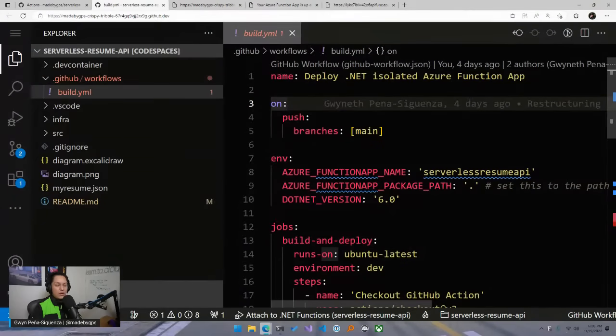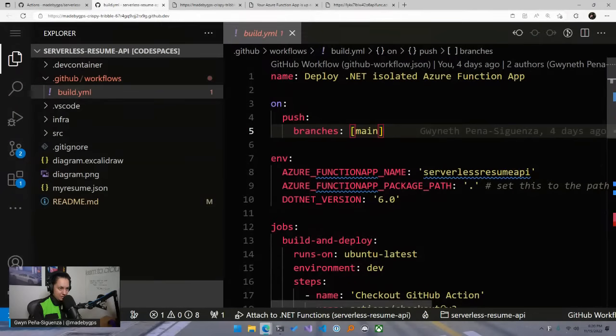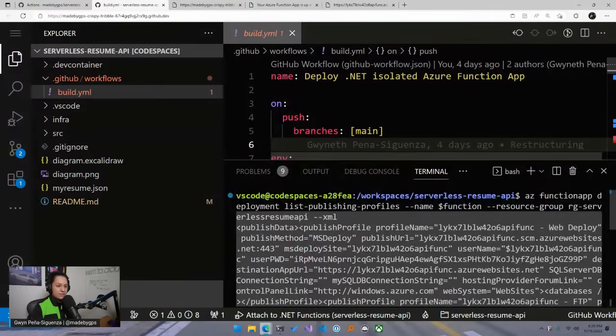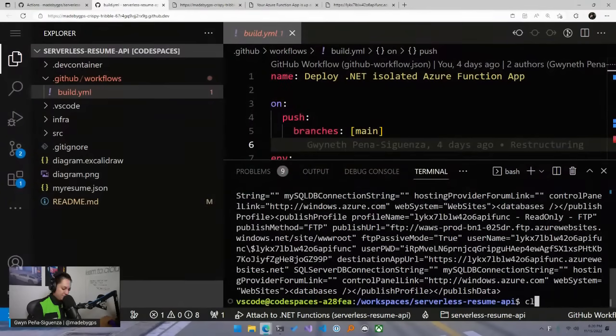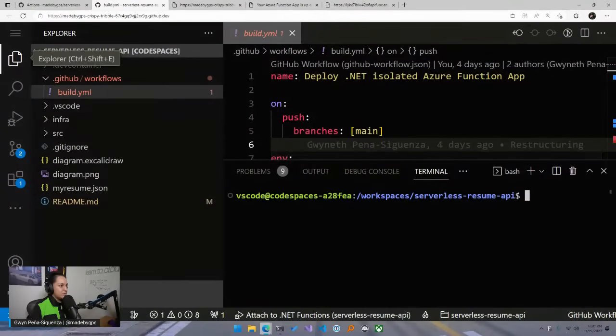Because you can have different types of workflows depending on what you need to run. And it's saying, okay, when does this action run? So in this case, it runs when you make a push to branches main. I forgot to configure this to workflow, but I'll make that update and then push it, so you can manually invoke them as well. So you'll be able to have that button that says run workflow. In order for this to work, clear this here. Let's make this a little smaller here.